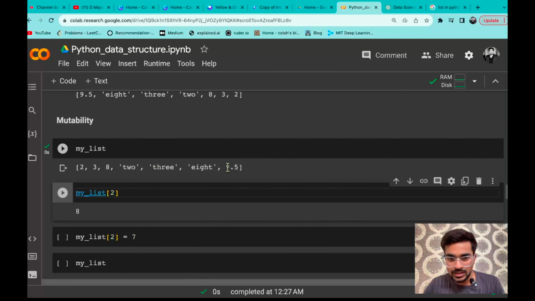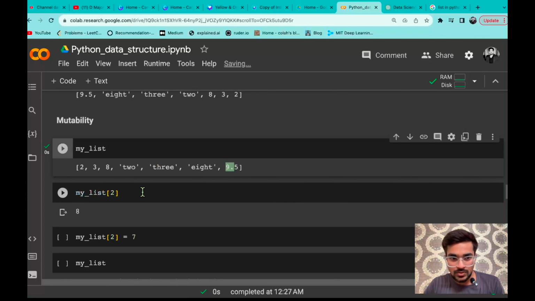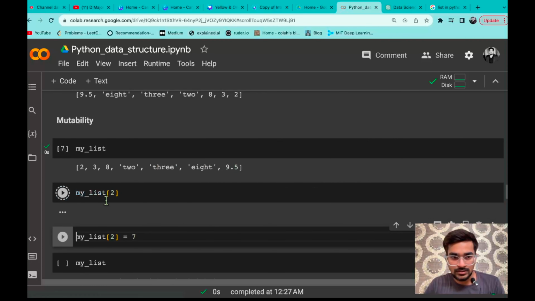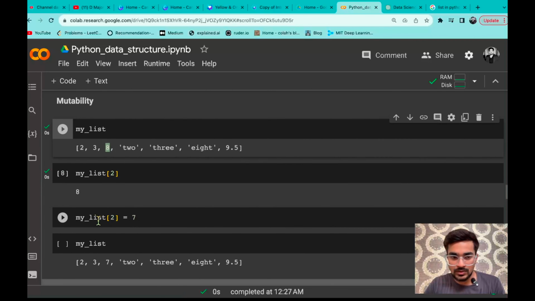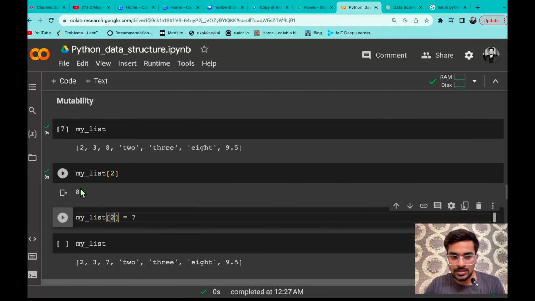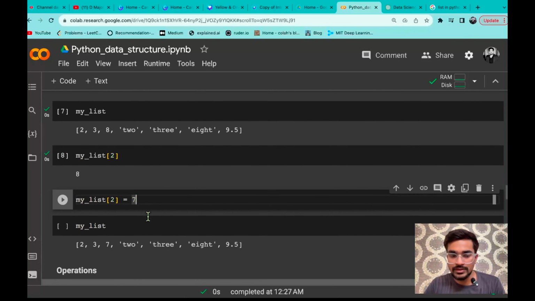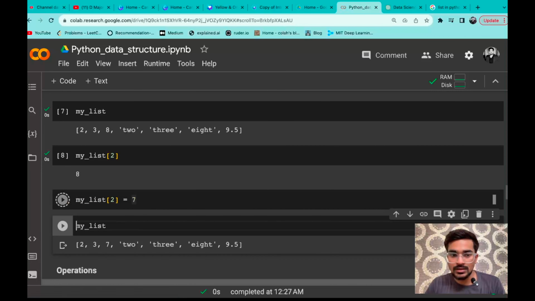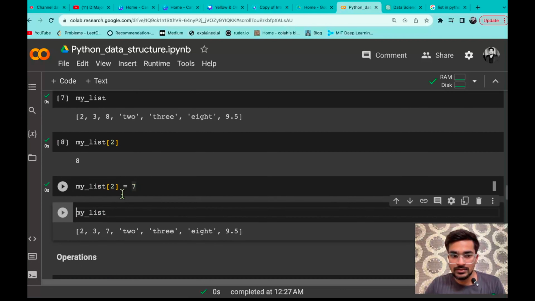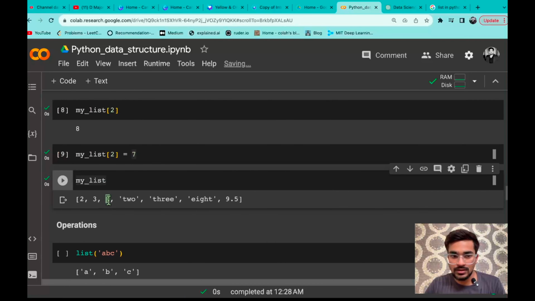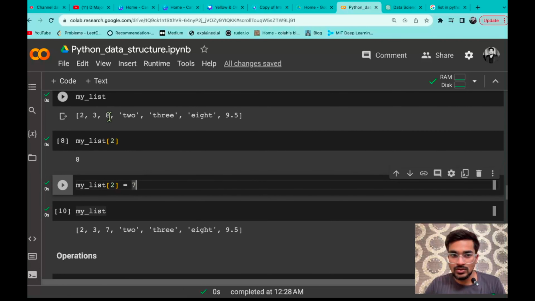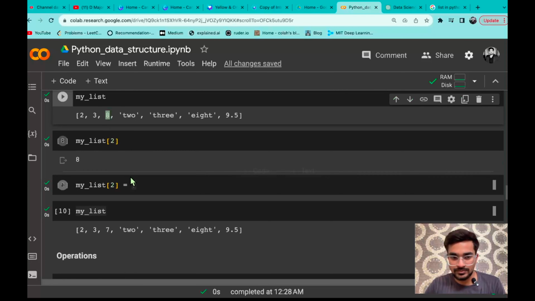2, string 3, string 8 and then 9.5. Now at the second index, what is there? 8 is there. Now I want to replace that with 7. So simply what will I do, my list second index, where 8 was, now I am equating it with 7. So now what will happen, this value 7 will be assigned at the place of 8. So if I just print my list again, you can see instead of 8, 7 is getting printed here, because you have assigned the value 7 to that second index.